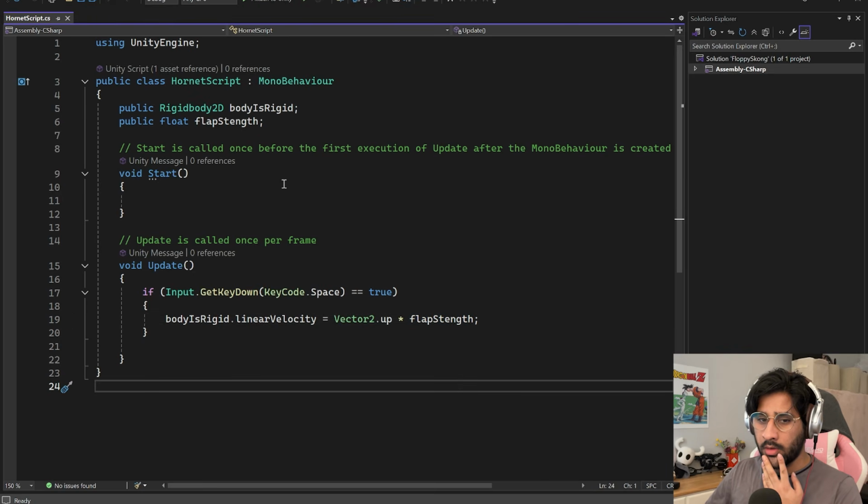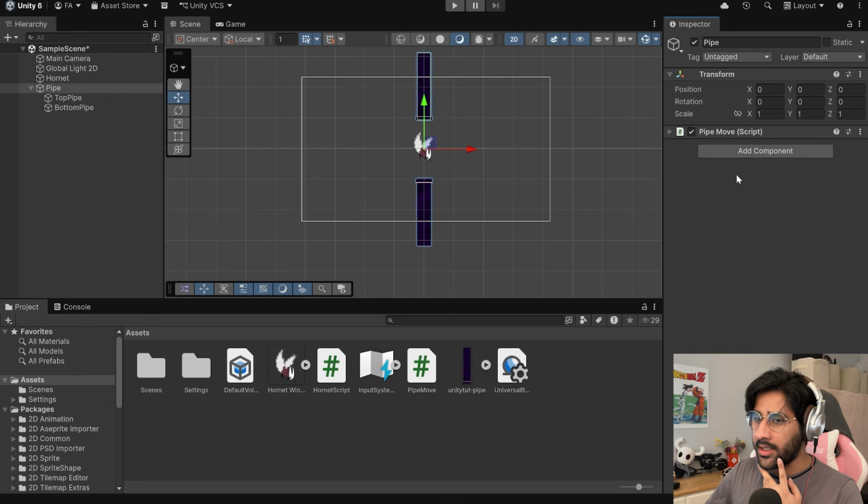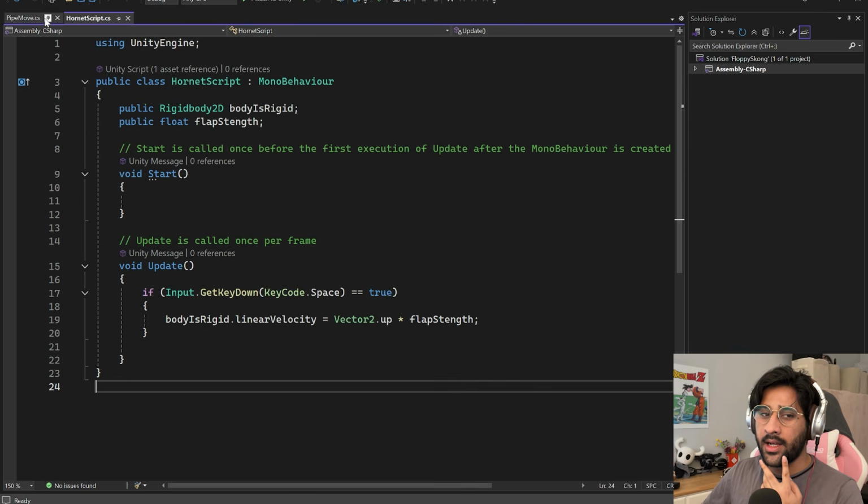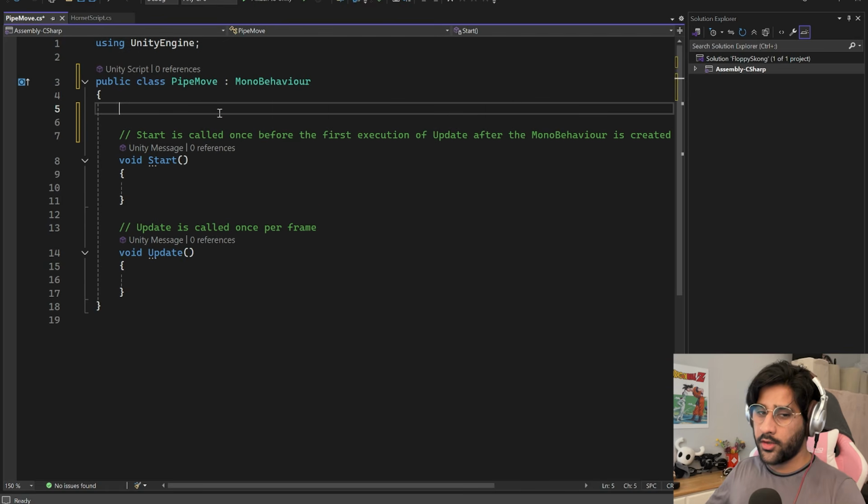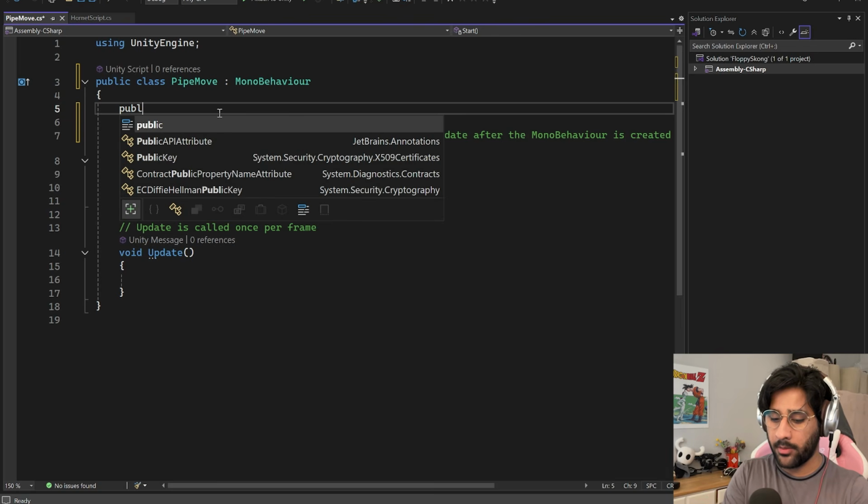Beautiful. So now this is Hornet script. I don't need that one right now. I need the pipe script. This is the pipe script. I can switch between both my scripts and all my scripts up top. Cool, cool, cool. So just how we made a variable to control Hornet's gravity and movement, we're gonna do the same. We're gonna make another public variable.